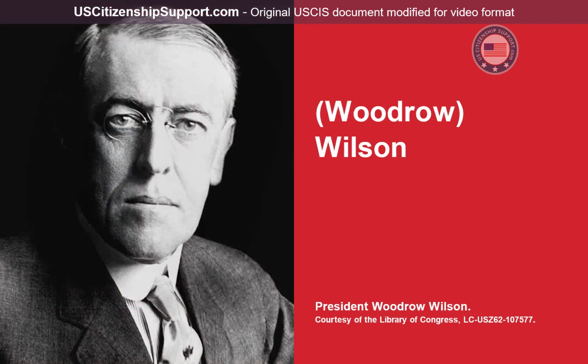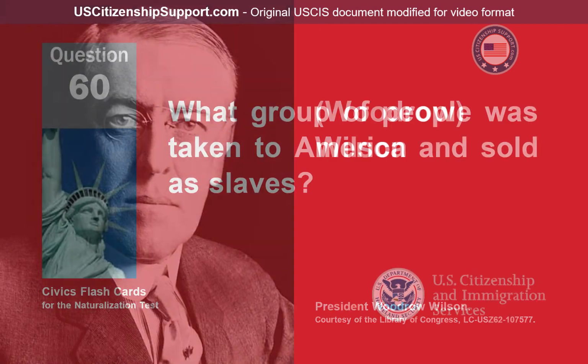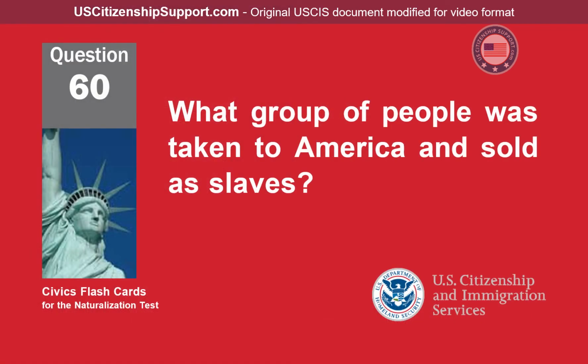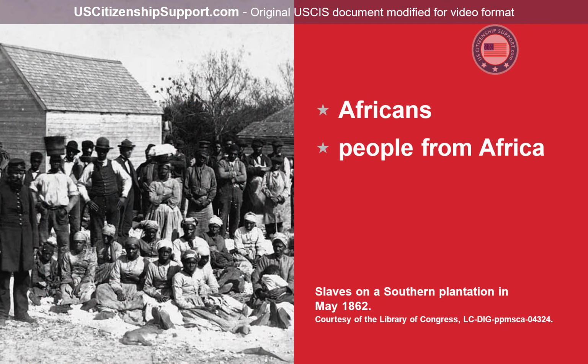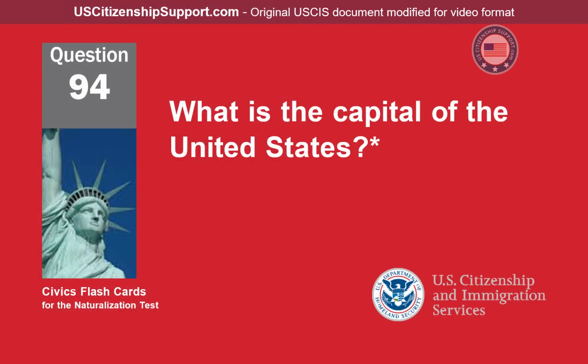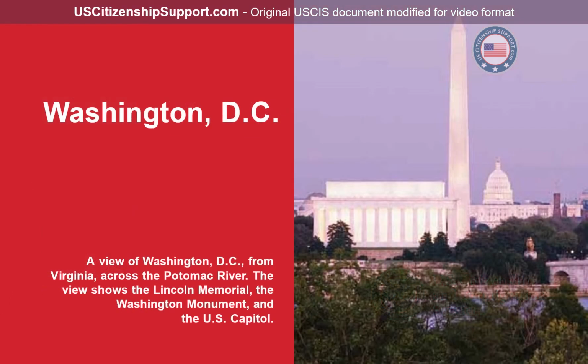Woodrow Wilson. What group of people was taken to America and sold as slaves? Africans, people from Africa. What is the capital of the United States? Washington, D.C.